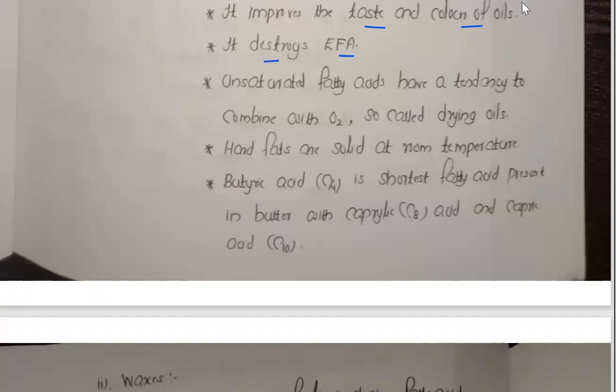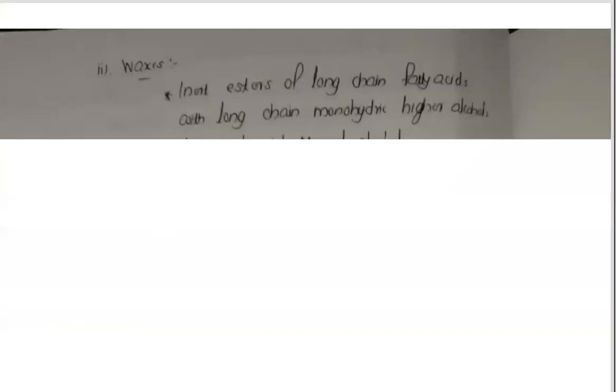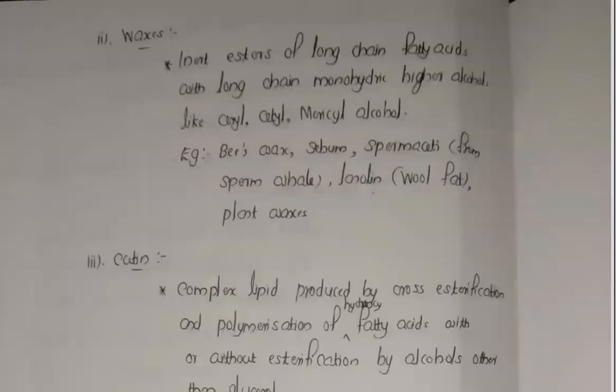It destroys the EFA. Now unsaturated fatty acids have a tendency to combine with oxygen, so they are called drying oils. Now hard fats are solid at room temperature. Butyric acid is the shortest fatty acid, present in butter, along with caprylic acid, C8, and capric acid, C10. This is again for NEET only; for the board exam it's not important. Just learn the basic things.